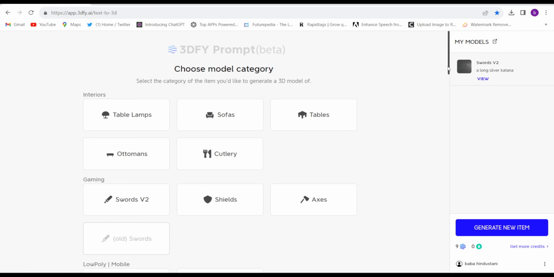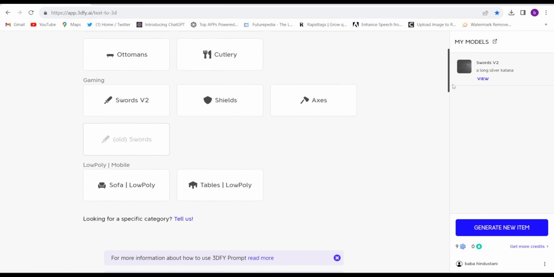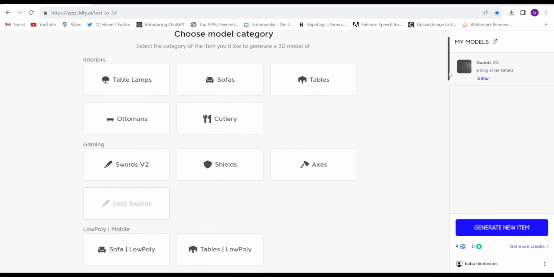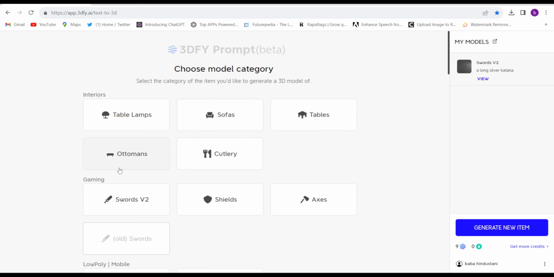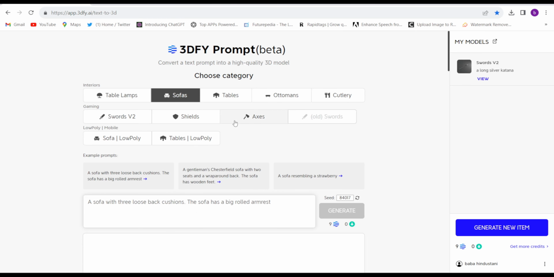Click on "so far". They have given some options. A very limited number of options is there: sofa, table, cutlery, sword, shields, axes. So I'll create a sofa. Let's see how it looks. Here you will have to give some additional prompt. They have already suggested some of them, so let me pick one of them and click on generate.